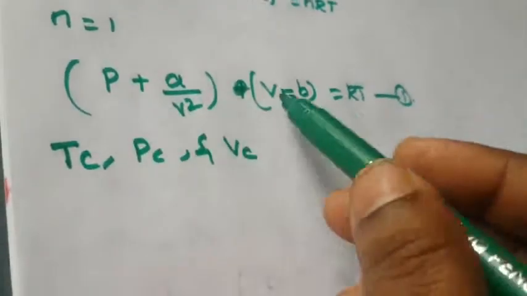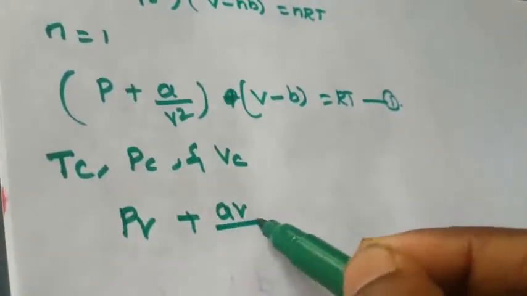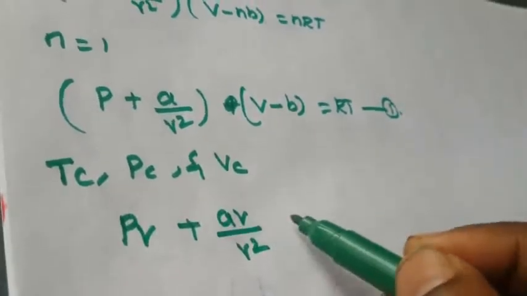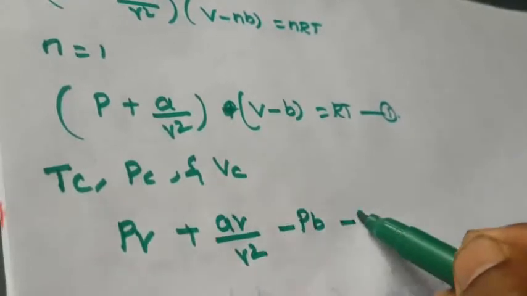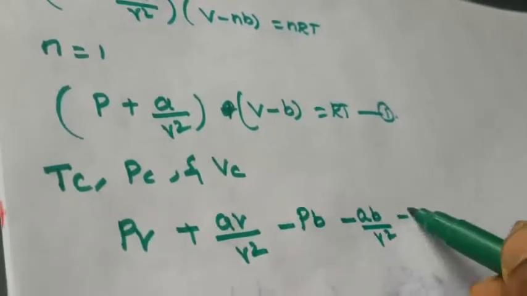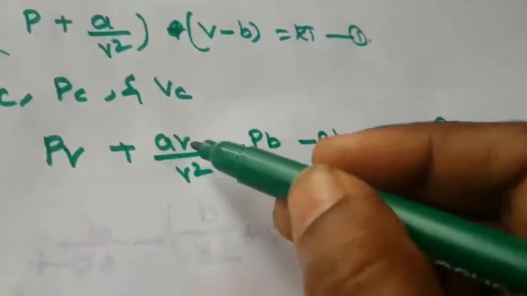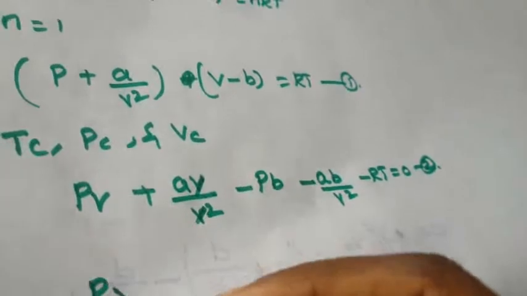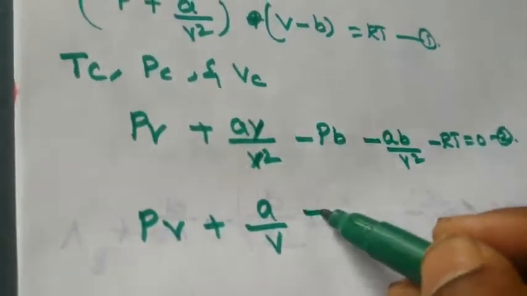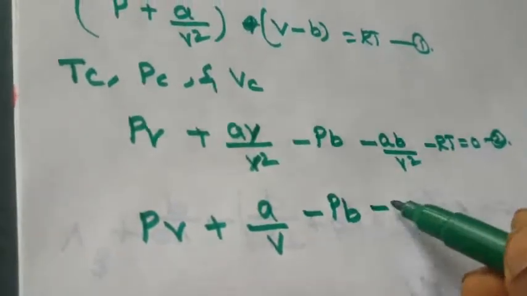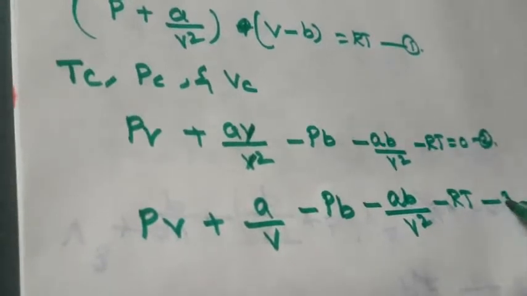Now we are multiplying the two factors. The first is PV plus a V by V square, then minus Pb, minus ab by V square, minus RT equal to 0. This is the second equation. Now what cancels? This is PV plus a by V, then minus Pb, minus ab by V square, minus RT. This is the third equation.